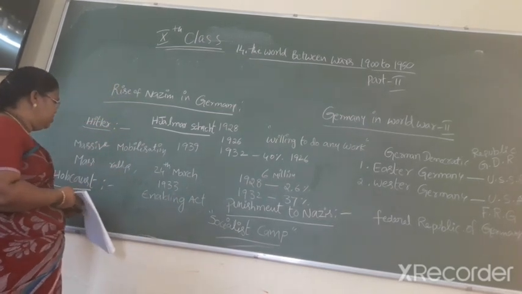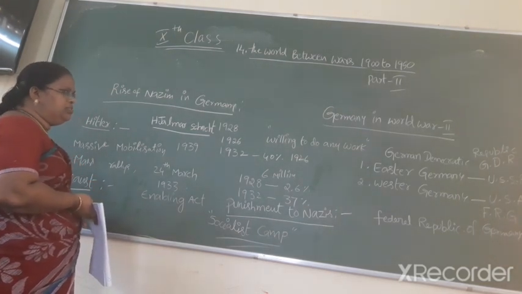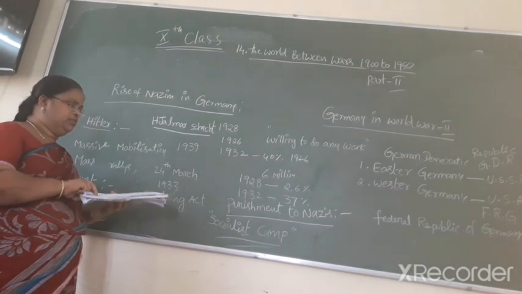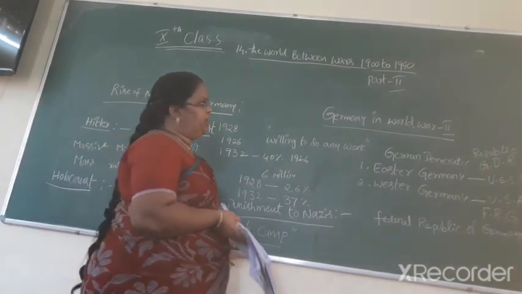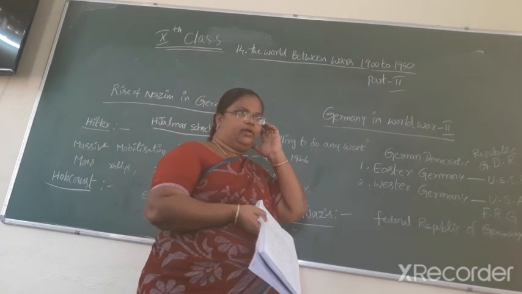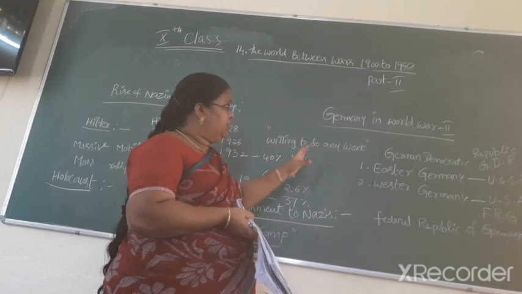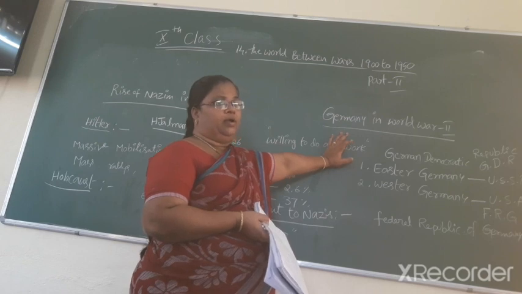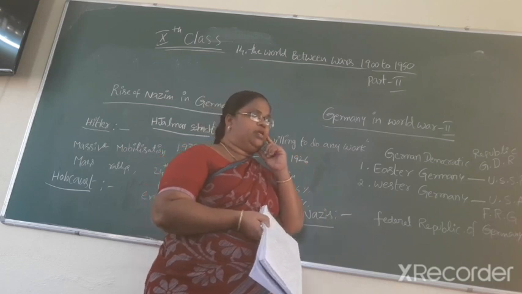Holocaust means the Nazi regime started to build racial supremacy by the mass extermination of minority communities in Germany in World War II. In the war, Germany initially got victories. In 1943, Stalingrad defeated Germany. In World War II, Hitler and his associates committed suicide to avoid capture and trial.